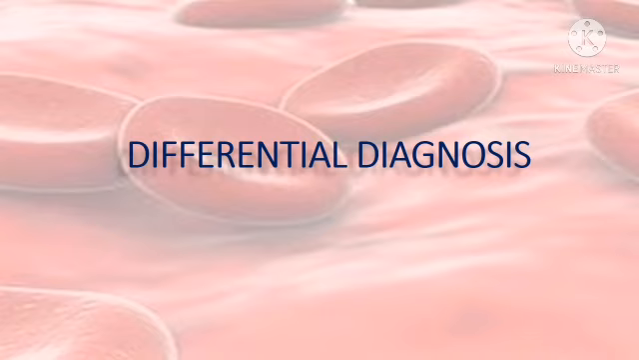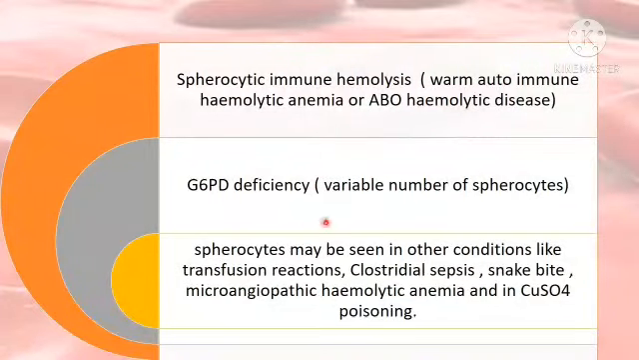Coming to the differential diagnosis. First you have to know the conditions where you see spherocytes transiently, like transfusion reactions, Clostridial sepsis, snake bite, microangiopathic hemolytic anemia and copper sulfate poisoning. In G6PD deficiency, you see a variable number of spherocytes along with bite cells and Heinz bodies. Spherocytic immune hemolysis, like autoimmune hemolytic anemia and ABO hemolytic disease, where you can go for the Coombs test.